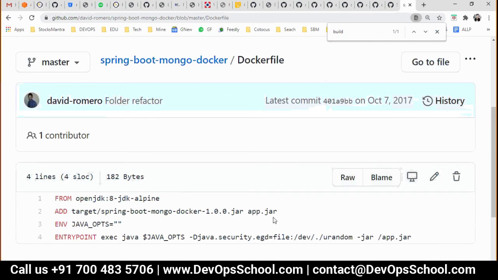Now the question is, where will this copy? So guys, that is the question. It will copy to the user home directory. Now you must be wondering, what is the user home directory? Let me show you here. Maybe the user home directory is set in this image, this baseline. Let me remind you,